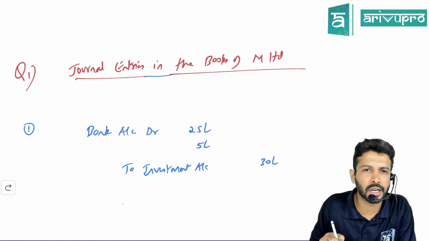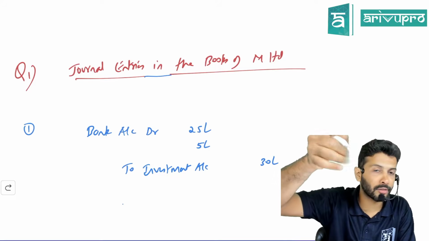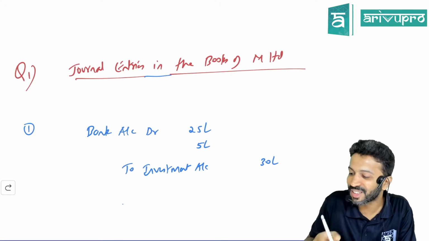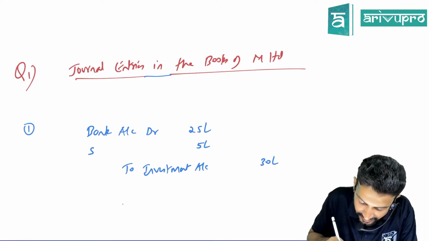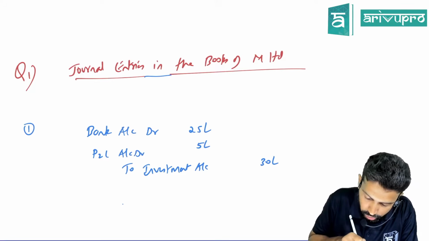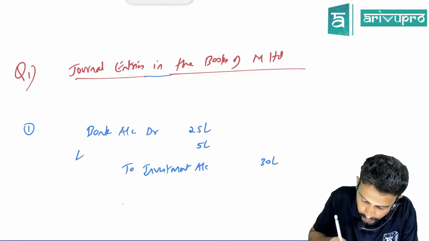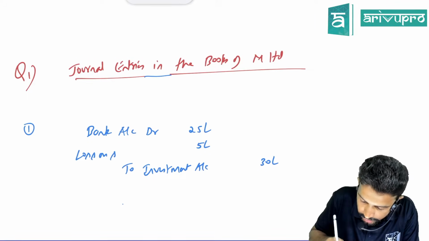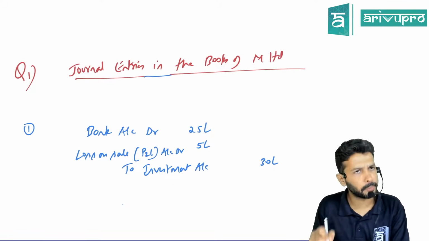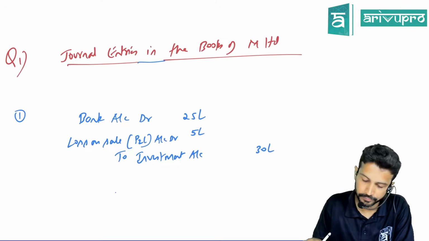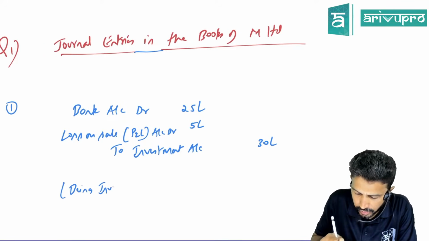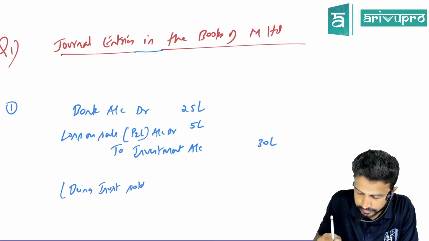Where will loss on sale go? Don't say reconstruction account. Left, right, center, don't bring that. This is your normal question. So loss on sale, where will it go? P&L account. You can also write loss on sale, or directly debit P&L only. It's all right. Narration is simply being investment sold.